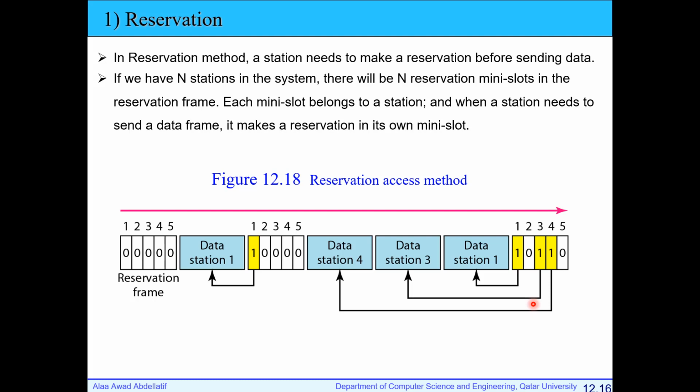No. The second disadvantage appears if station 1, for example, doesn't have data to send, and a slot is already reserved for this station. If station 1 doesn't have data to send, is it good or bad?